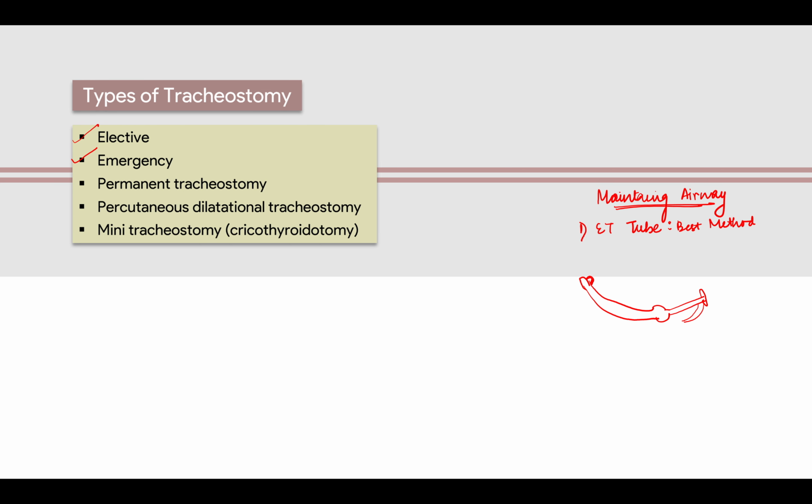Even during anesthesia, in your surgeries, in your operation theater, you must have seen a lot of patients with an ET tube, right? To prevent aspiration, to provide the airway and all. But the thing is, we cannot keep this ET tube for a long time. Wherever we see that the patient is not able to breathe by itself, we cannot keep the ET tube more than 3 weeks, right? So in that case, we have to provide tracheostomy. We have to create a hole and allow the air to go in through that pathway. The ET tube's other complications will be told to you in some other lecture.